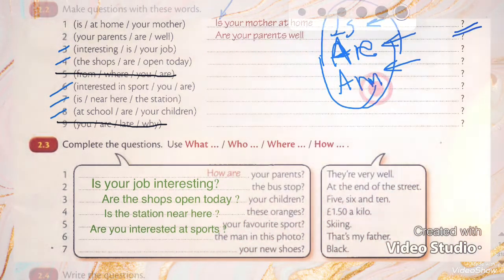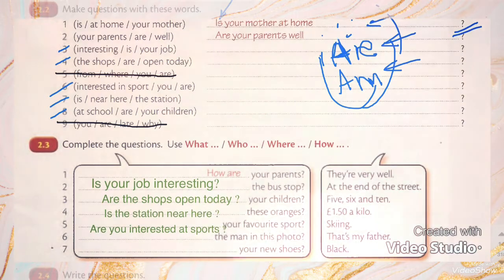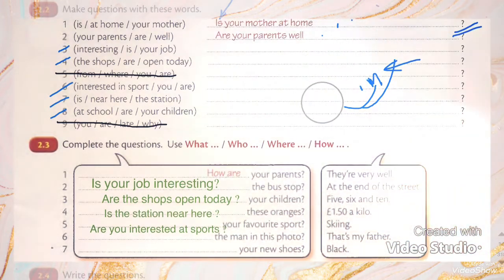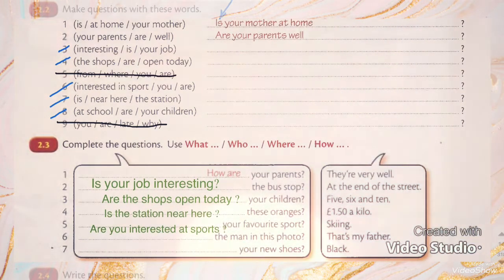Okay, now my dear students, let's answer the exercise here. Let's make it bigger. So here let's answer number 3. We will change it into a question. "Interesting, is, your job." I'm asking you about your job, if it is interesting or not.